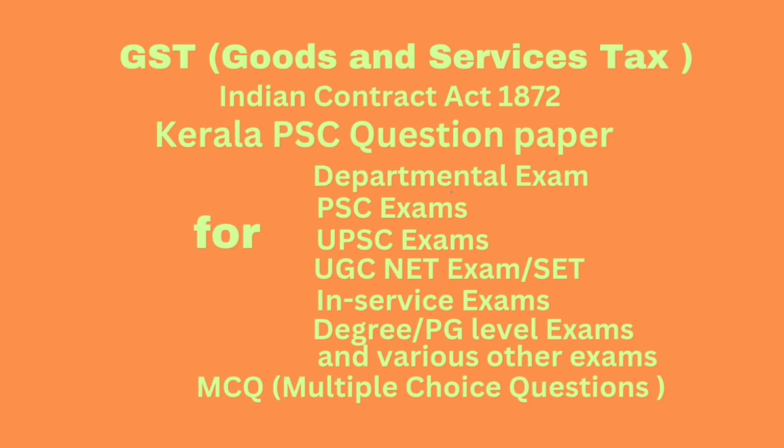Question number 9. Who among the following is not required to file GSTR 1? Option A: input service distributor. Option B: deductor under section 51. Option C: supplier of OIDAR services. Option D: all of the above. Correct answer: all of the above. Input service distributor, deductor under section 51 and supplier of OIDAR services are not required to file GSTR 1.